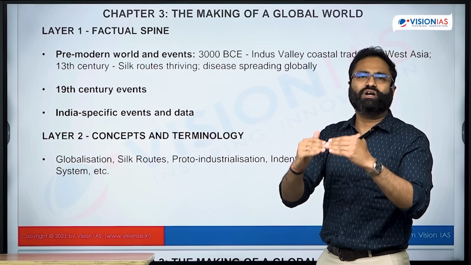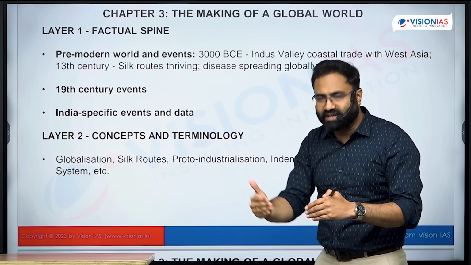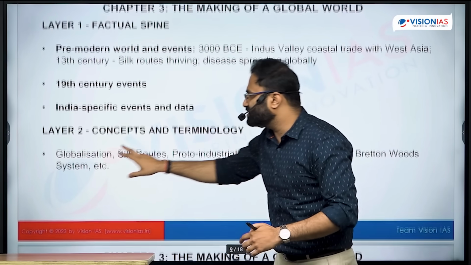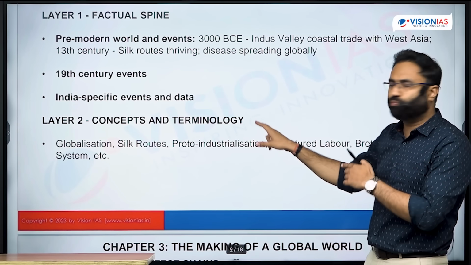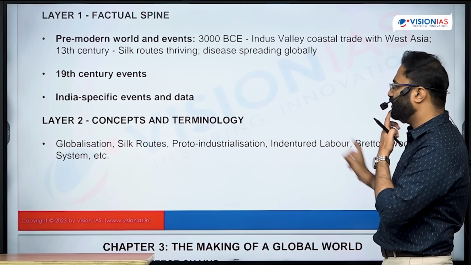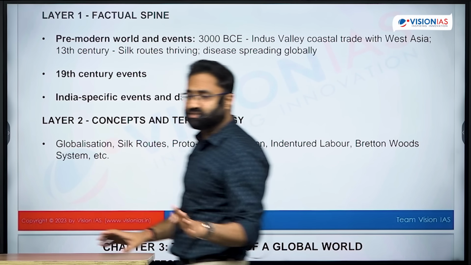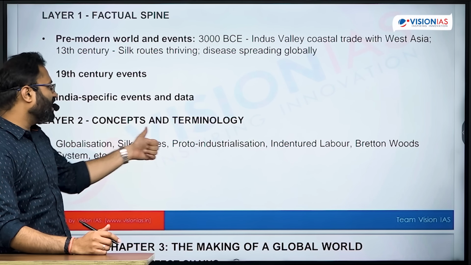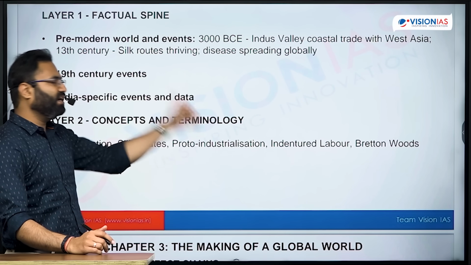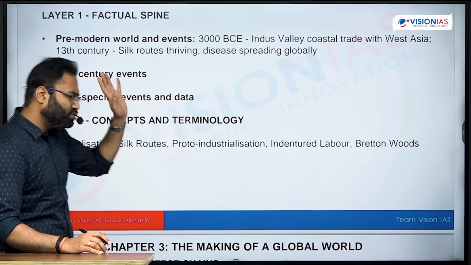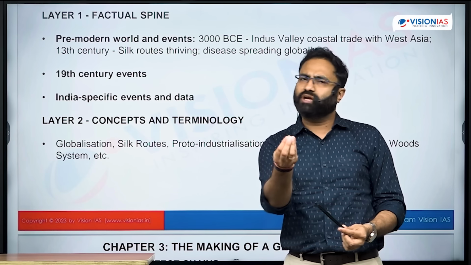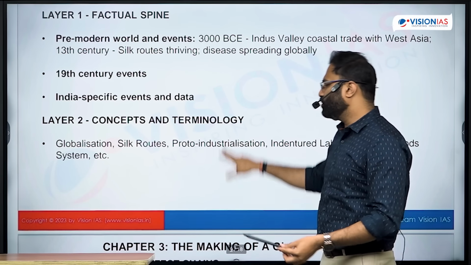Now, what is your task? You should go to the NCERT book and take down these particular terms. Then concepts like globalization, Silk Route, proto-industrialization, indentured labor, Bretton Woods system, right? And don't forget that UPSC keeps on asking about these things. UPSC has asked regarding proto-industrialization, indentured labor, Bretton Woods, right? So they keep on asking these terms. Generally, even if they ask the meaning, you should have an idea, and the NCERT book covers this.